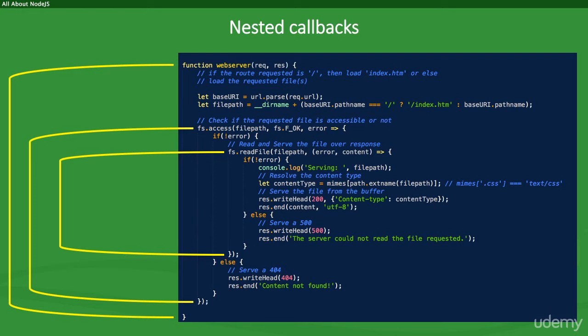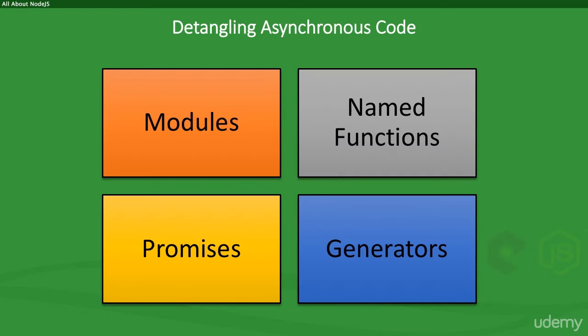There are a number of ways of reducing nested callbacks. You can divide your script into modules, which is quite easy to implement, and this helps break down larger apps into manageable blocks. This is something you'll see in the forthcoming lectures. Another way is to avoid using anonymous functions altogether and instead declare named functions,